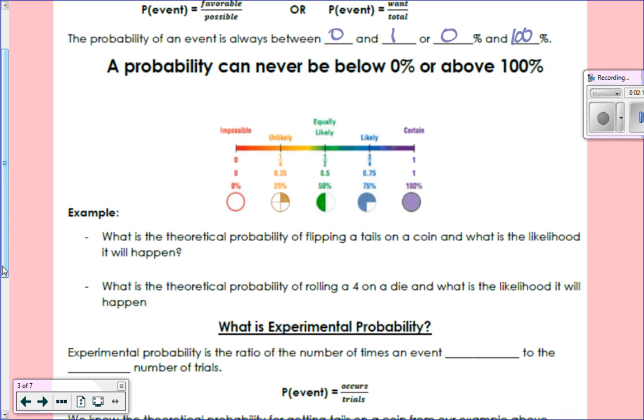If you get a fraction and you do the work, and you get anything between 0 and 1/2, that's unlikely to happen. Okay, so it's probably not going to happen. Okay, if it's between 1/2 and 1, it's likely to happen. So you have a better chance of it happening.